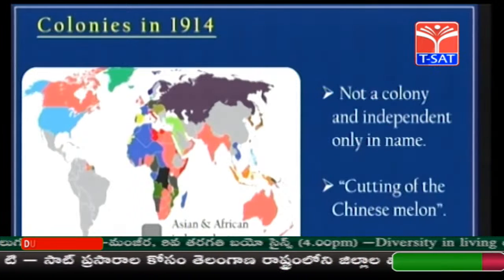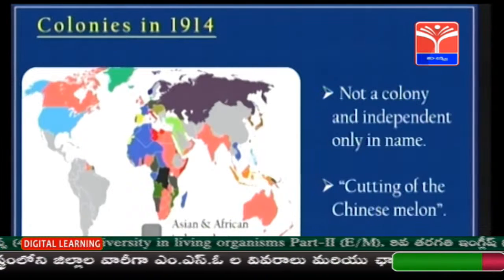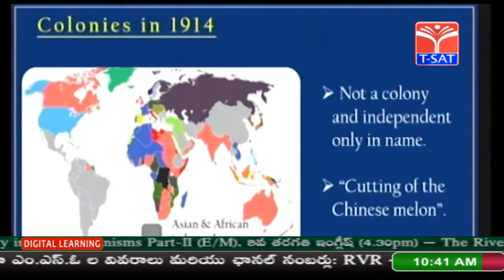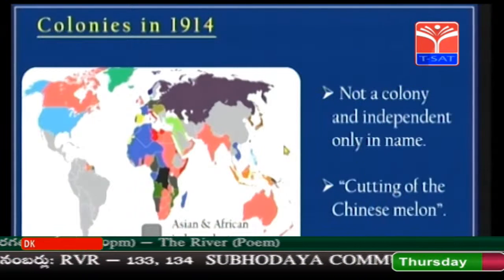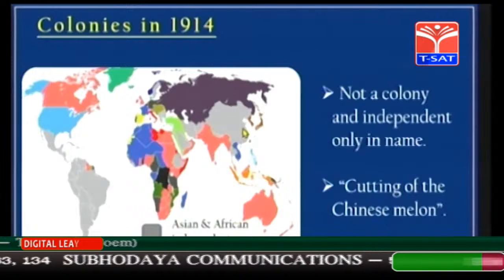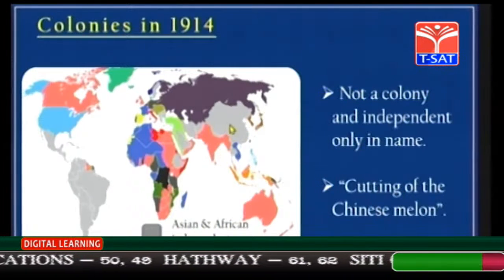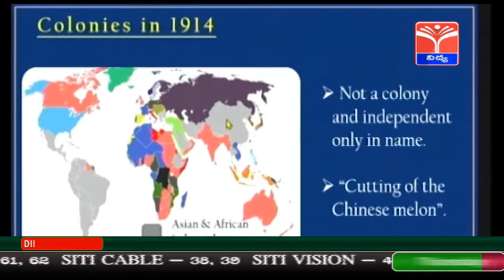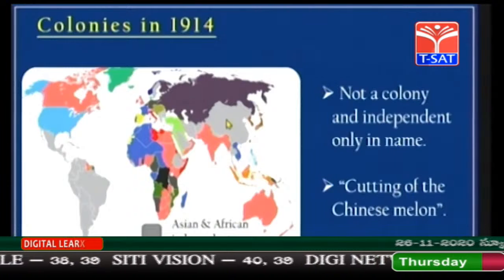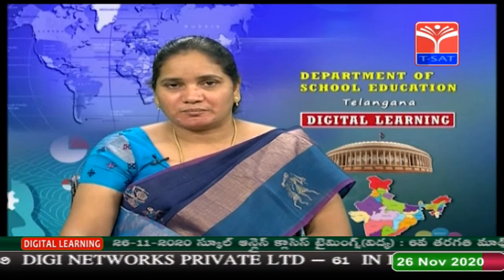That means China was not directly under a colonial power but only independent in name. And there was a saying, cutting of the Chinese melon. That means China was not directly under any colonial power, but it was divided among many colonial rulers. It is about China during the 20th century.